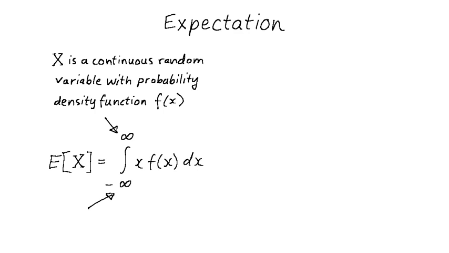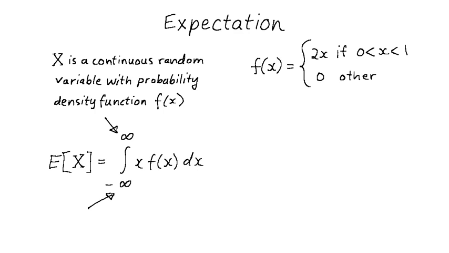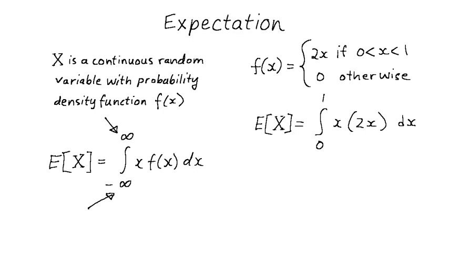Here's an example of how to calculate the expectation of a continuous random variable capital X. Suppose the probability density function f of x is equal to 2x when x is in the unit interval, and is equal to 0 everywhere else. In this case, the expectation of the random variable capital X is calculated as the integral of x times 2x over the interval 0, 1. Here, we need to integrate over only those x values where f is positive. Evaluating this definite integral gives us an expected value of 2/3.